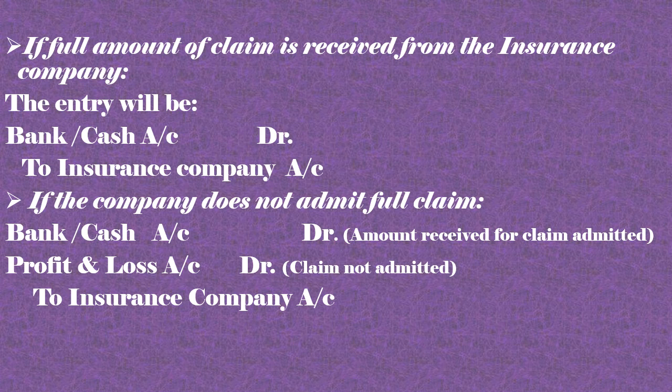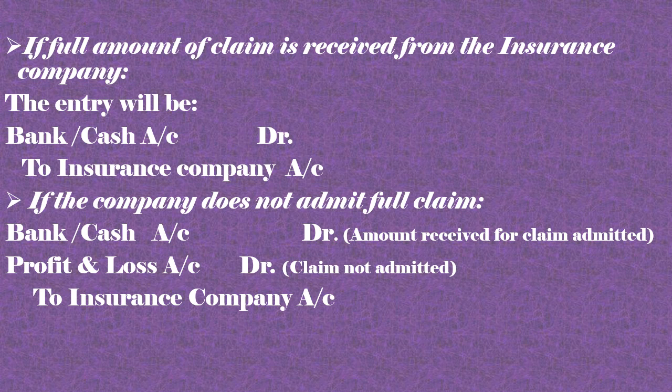The company is not giving you the full claim. The company says we will give you only 60% of the claim. So that 60% is the actual amount which has been received. So 60,000 will go in bank or cash because we are receiving it, and what is remaining of the loss by fire or loss by theft, that is 40,000, will go to profit and loss account.